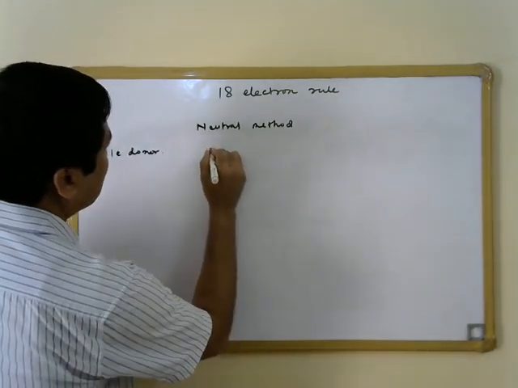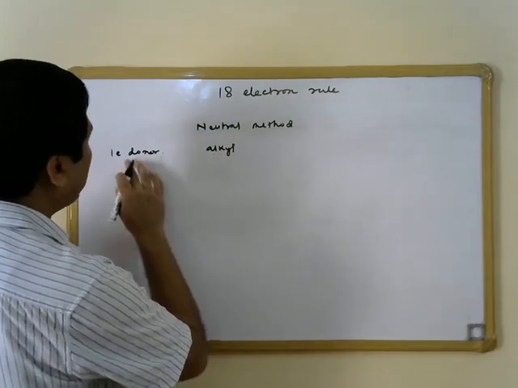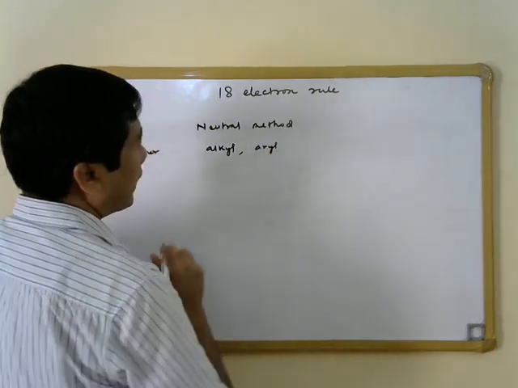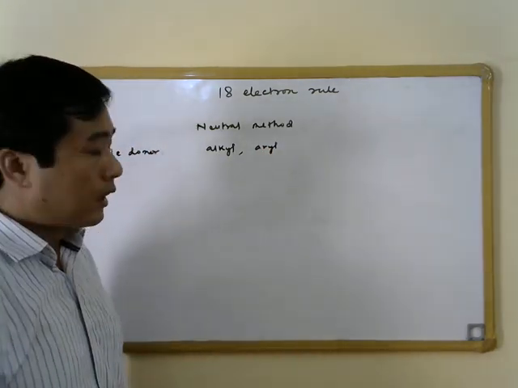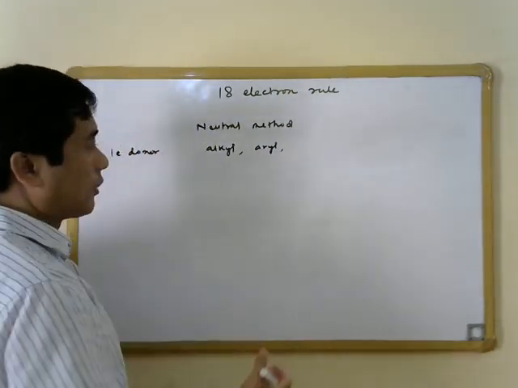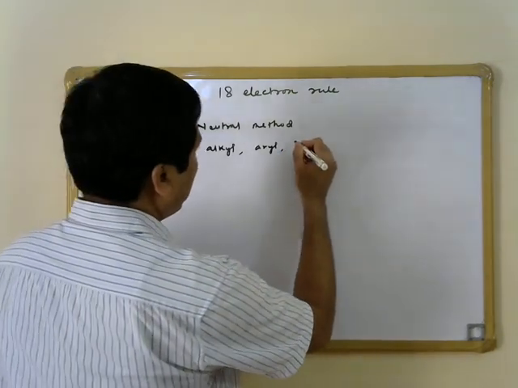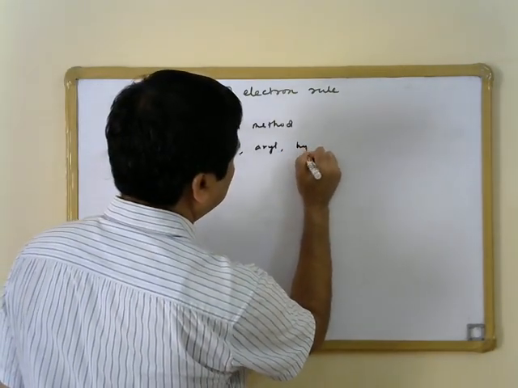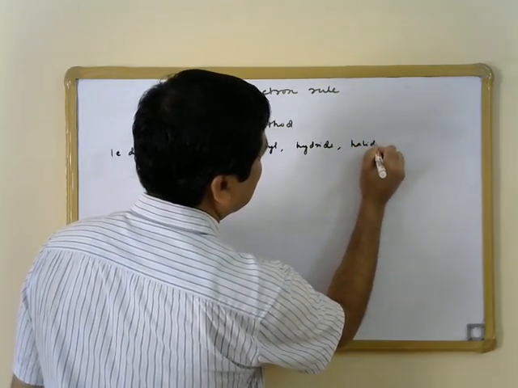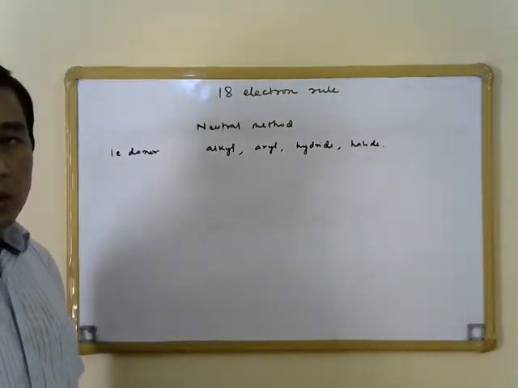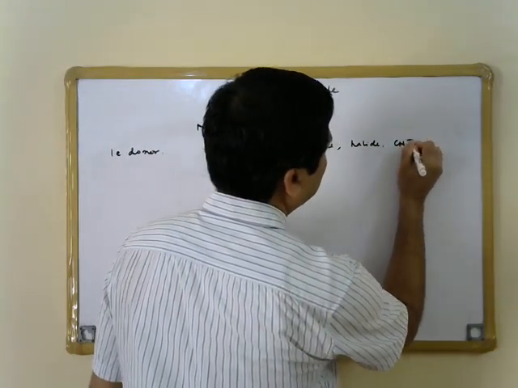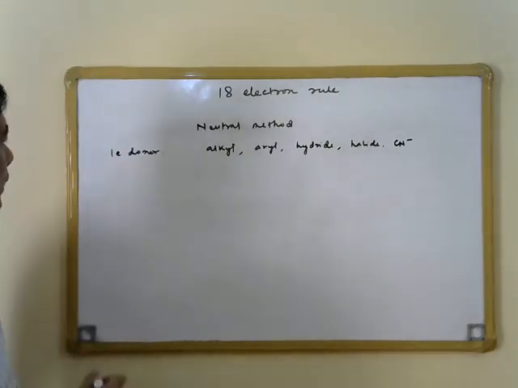So let us look at the different one electron donors that are available. Examples of one electron donor are alkyl as well as aryl. This is sigma donor, sigma aryl, again a ligand. We will discuss about these during this course. Then we also have hydryl, which is a one electron donor, as well as different halide ligands, which are one electron donor ligands. Then we also have cyanide, which is also a one electron donor over here.